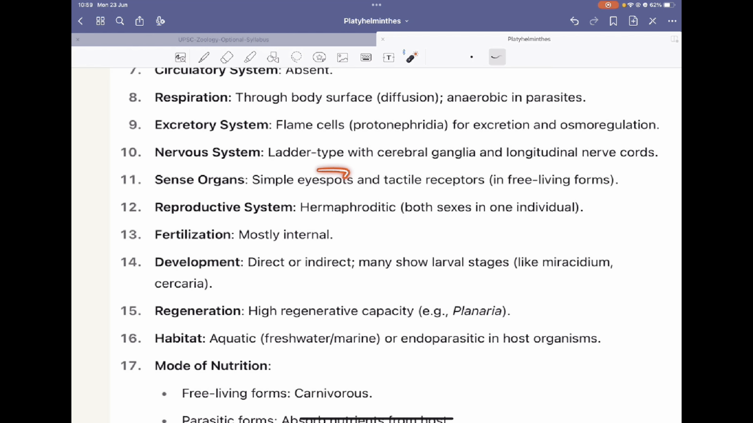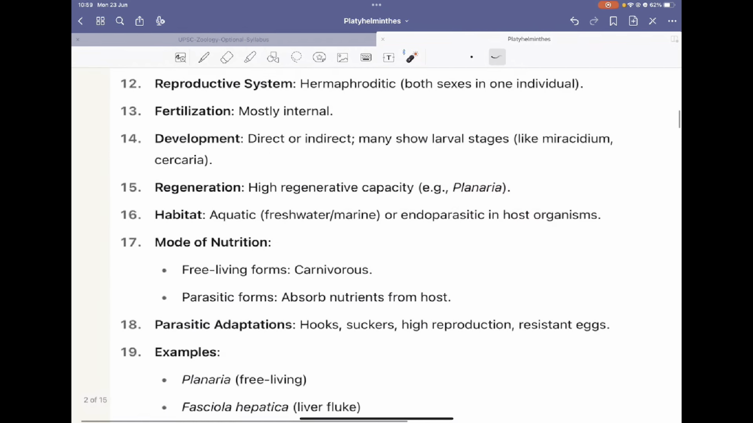Then the sense organs: they have eye spots and tactile receptors, and tactile receptors you will find in the free living forms. They are hermaphrodites. Both sexes are present in one individual. We will see in the case of Taenia solium how it reproduces and carries its generations forward. Then the fertilization is mostly internal. The development is direct or indirect, and many of them show larval stages like miracidium and cercaria. They have high regenerative capacity, like planarians.